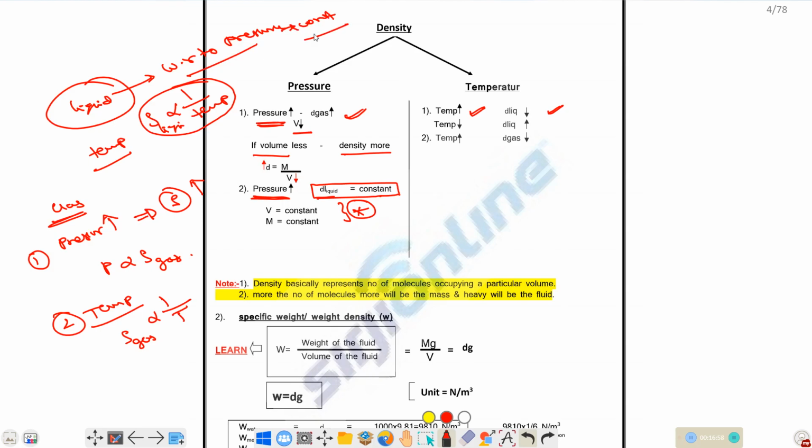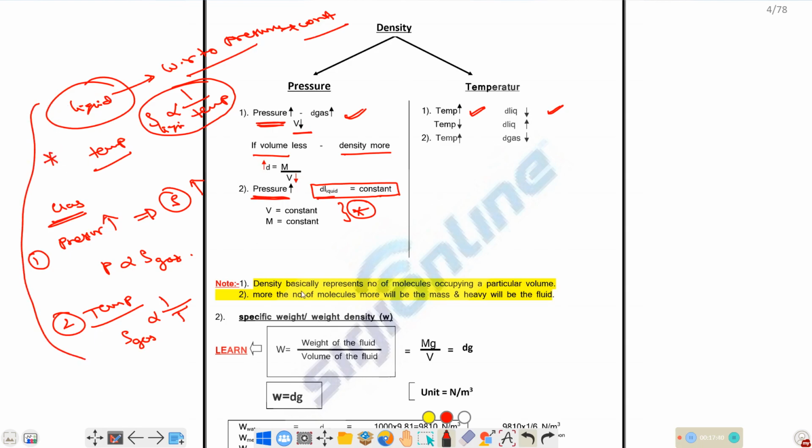Okay, these are the relationships of density of liquids and gases with respect to pressure and temperature. With respect to pressure, the liquid density does not vary. With respect to temperature, it will decrease. Next one, gases: with respect to pressure, the density will increase because the volume of the gas will decrease. So when you apply pressure, the volume of the gas will decrease, and due to that, density increases. With respect to temperature, as you increase the temperature of the gas, the density of the gas will decrease because the volume of the gas will increase. Okay, these are the few important points you should remember.